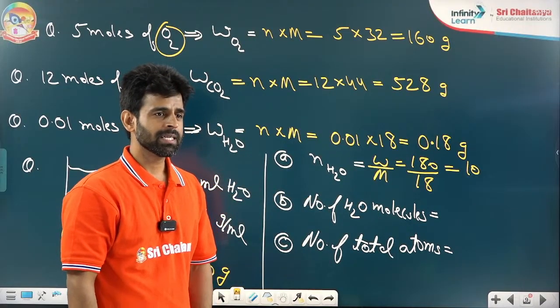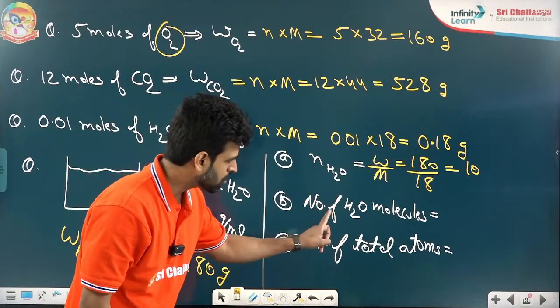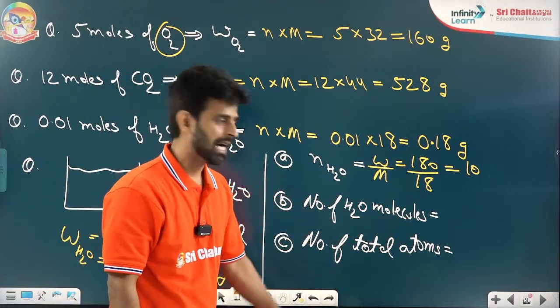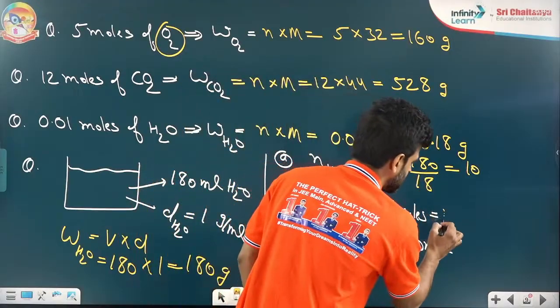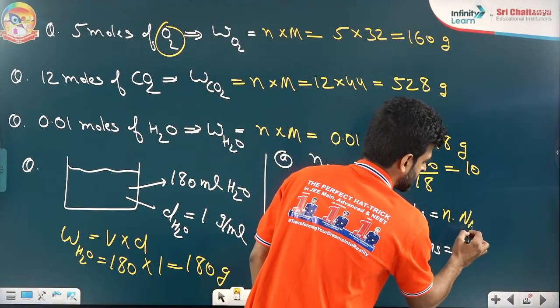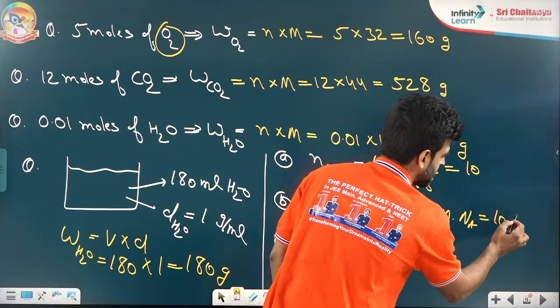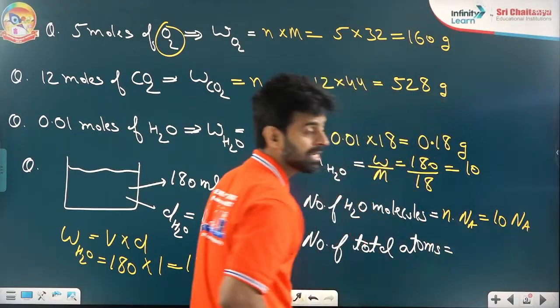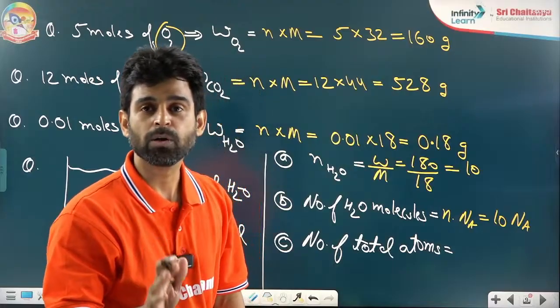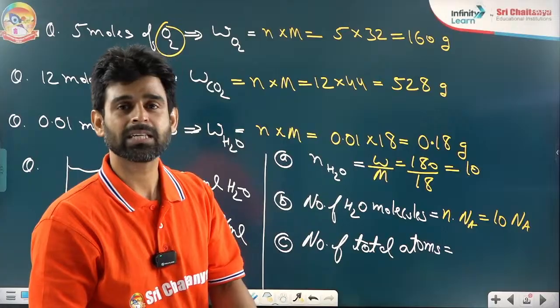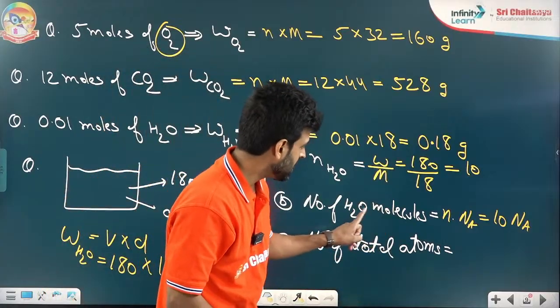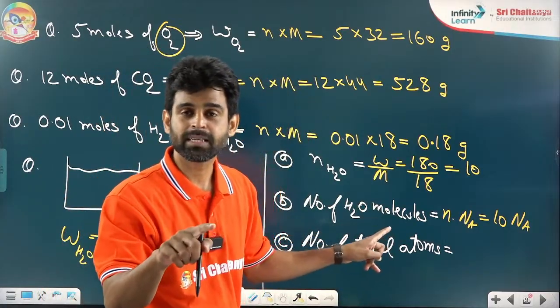The next thing is I want to find the water molecules. After finding 10 moles, you can find the molecules very easily. Number of moles into Na. So 10 into Na. 10 Na is the number of molecules. Yes, Monica, right answer. Every molecule has 3 atoms.